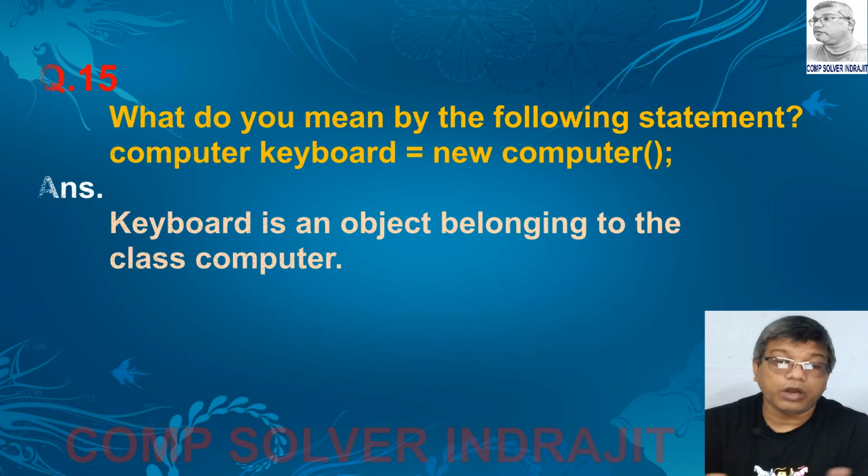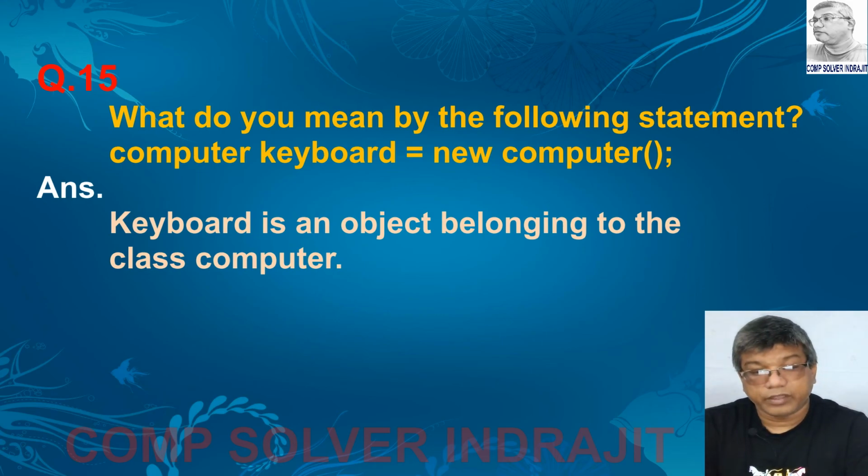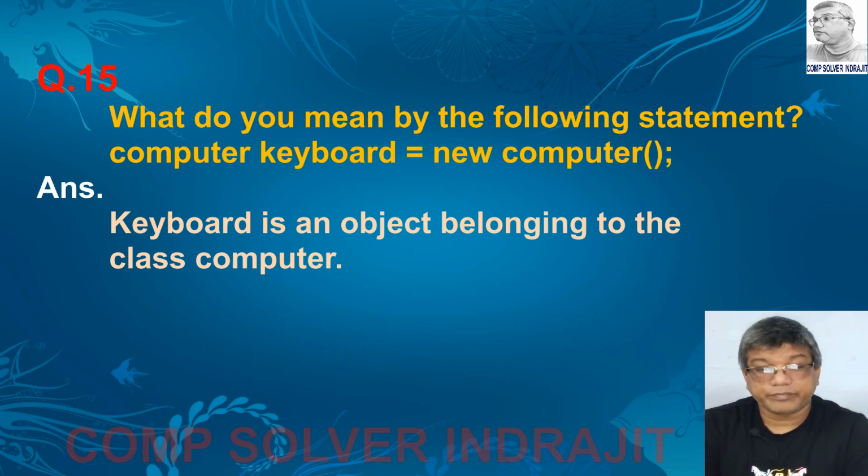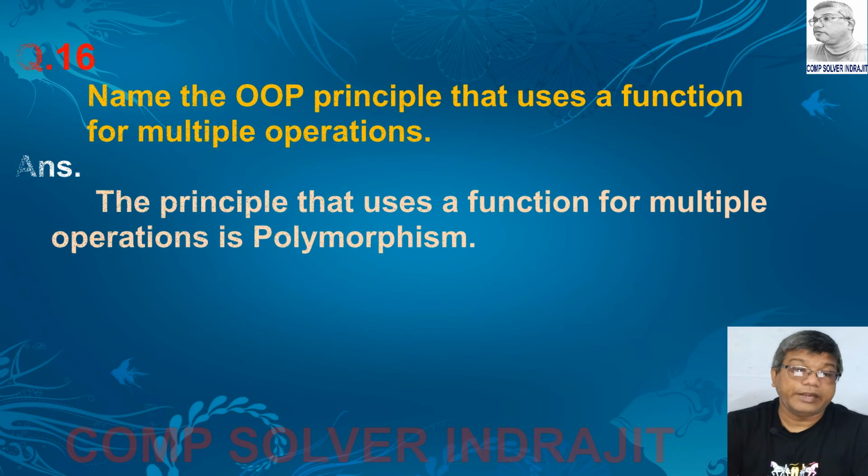Next question, what do you mean by the statement mentioned below? Computer keyboard equals new Computer(); Here keyboard is an object belonging to the class Computer. This is the answer. So the answer is, keyboard is an object belonging to the class. Which class? The Computer class.